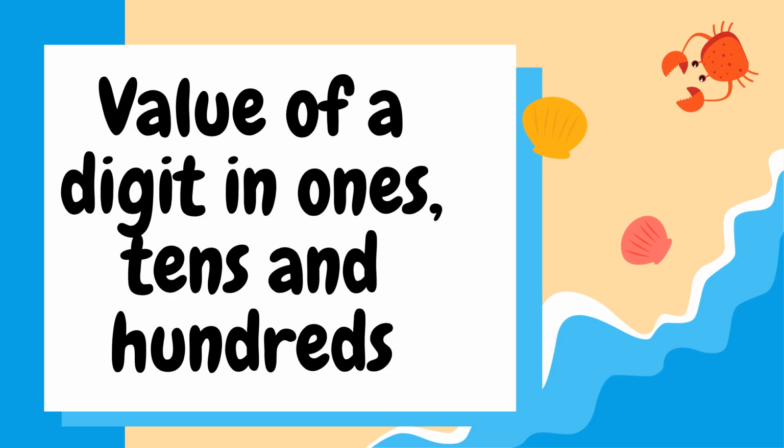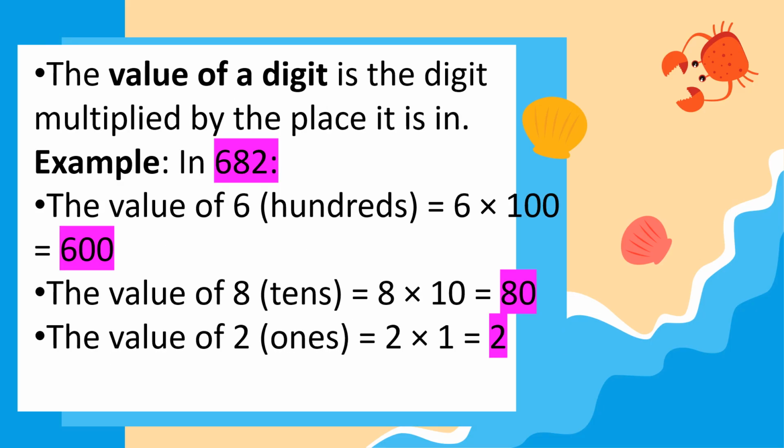Now, what is the value of a digit in ones, tens, and hundreds place? Hahanapin naman natin dito yung digit. Ano yung digit in ones place, in tens place, and in hundreds place? The value of a digit is the digit multiplied by the place it is in. So let's have an example.